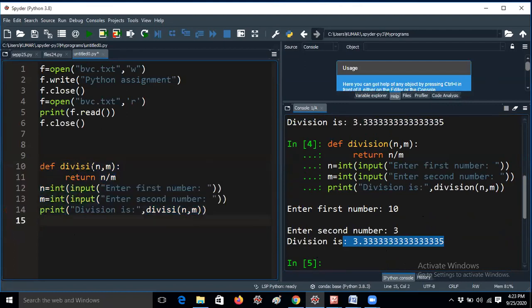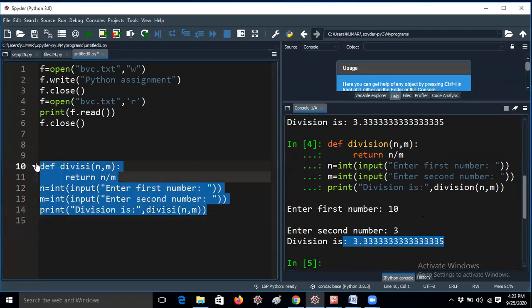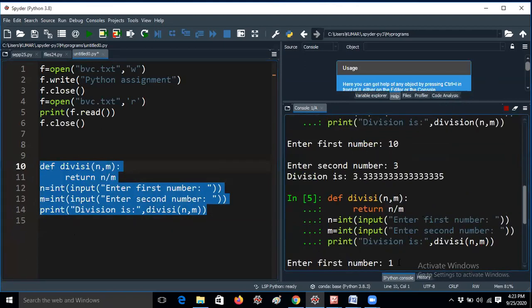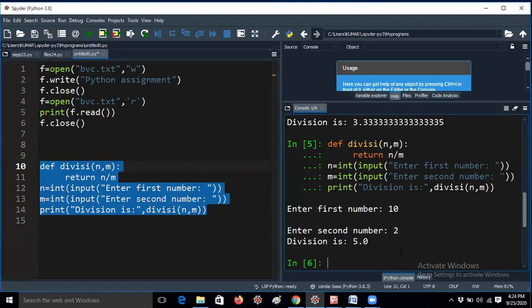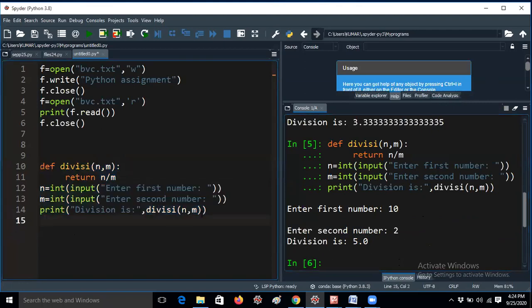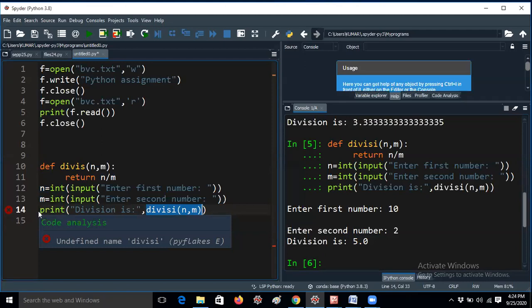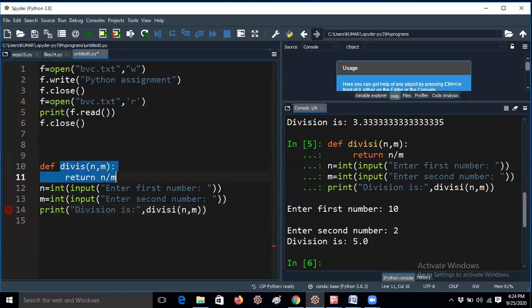Okay, let me run it again. If I am giving 10 and 2, it will give 5.0. But if I am removing the name here, this is a calling function, and it is getting an error obviously. This is a calling function, but the body is not declared. So that's the reason it is getting an error.